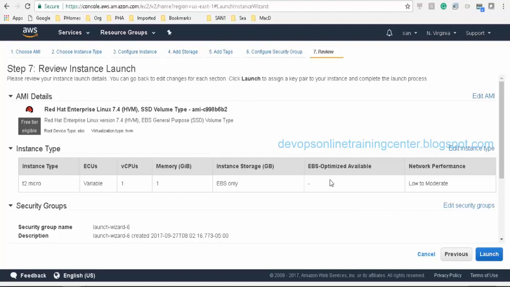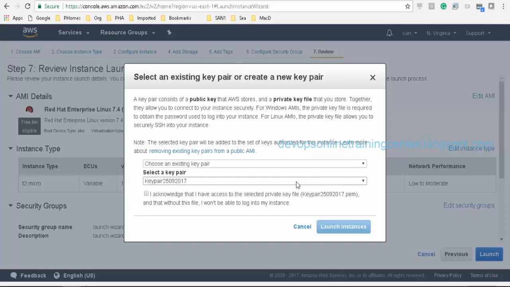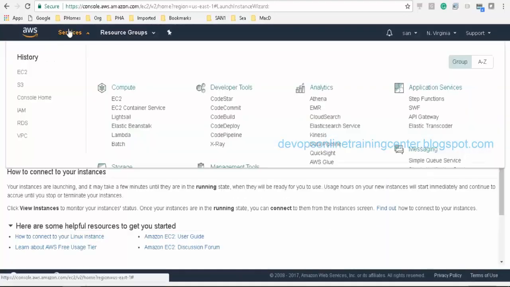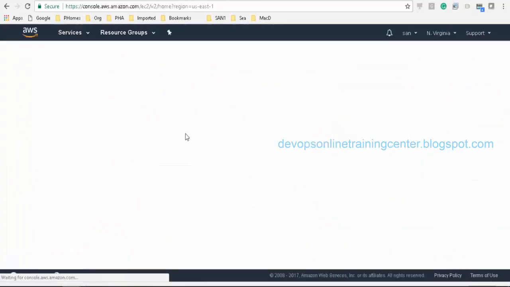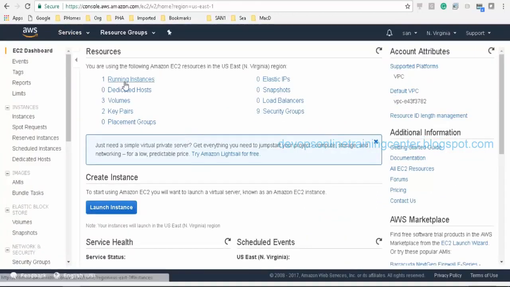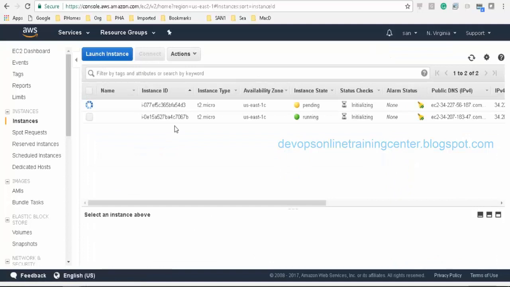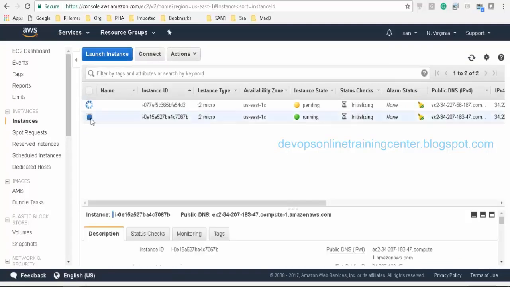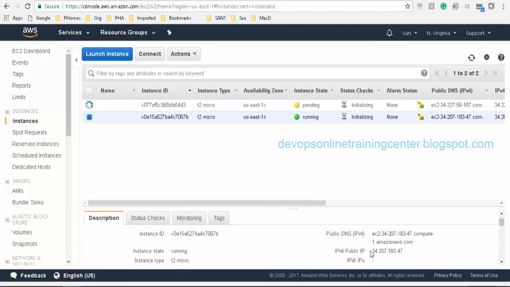Review and launch. Launch. So I'm launching another instance, so there should be two instances created. One has the advanced text as the input. I have written a shell script that should get executed when the machine is coming up. Okay, so I have this machine ready. This is the public IP. Let us try to log in and attach an EBS volume, and after this comes up, we'll see whether HTTP is accessible.